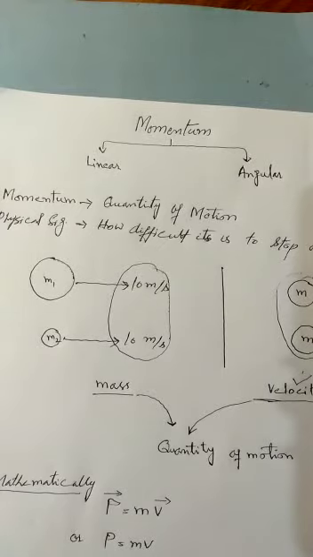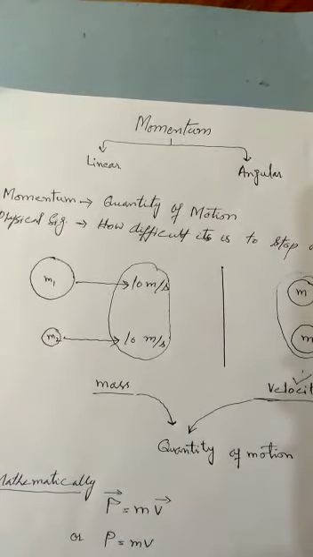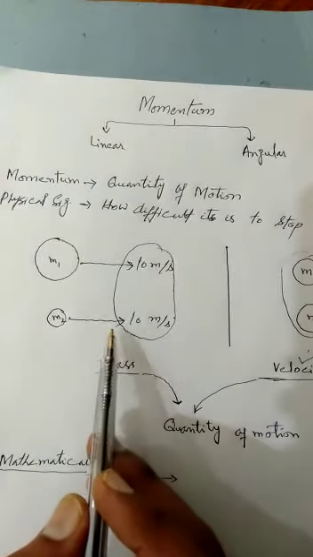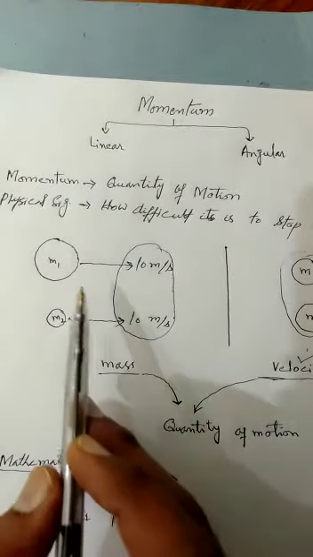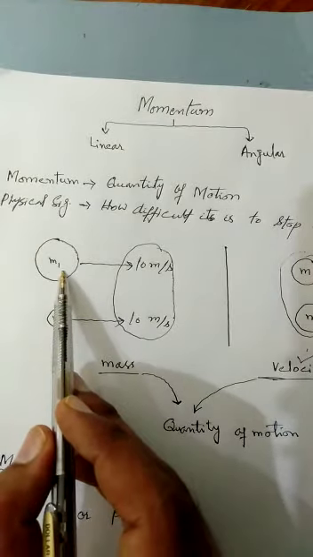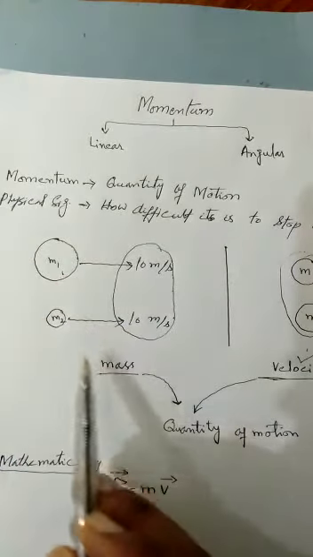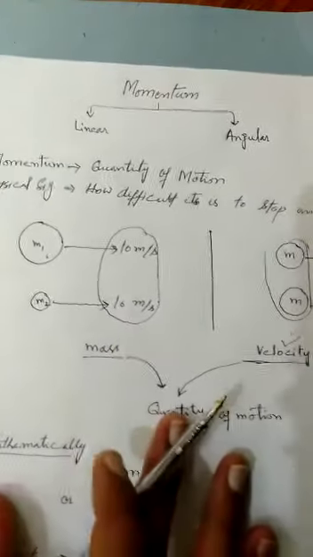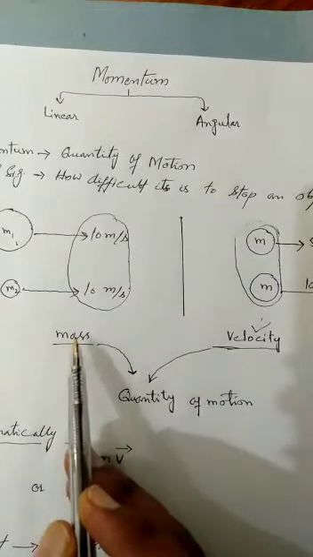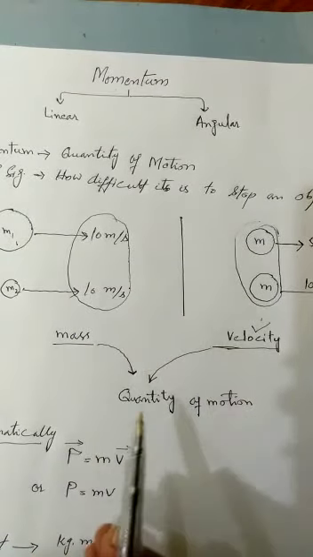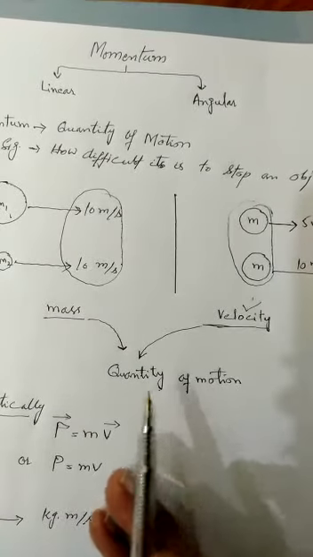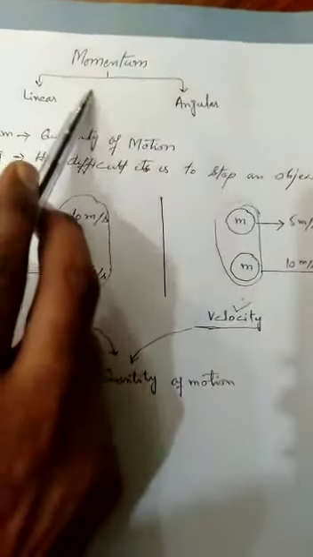The car will be easy to stop, and the truck will be difficult to stop. So what is the difference here? The difference is that of mass. So the quantity of motion will be greater in the object having greater mass. Together, mass and velocity determine the quantity of motion of an object, and the quantity of motion is actually the momentum we are discussing.